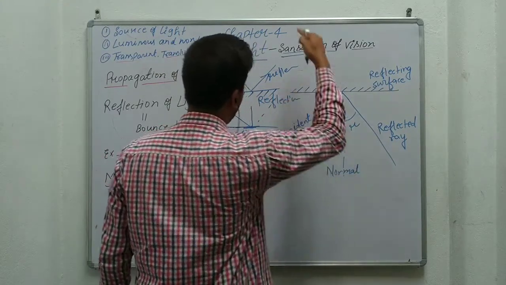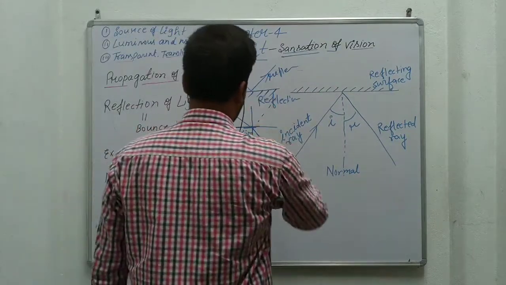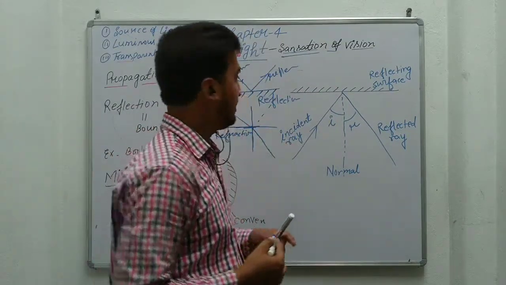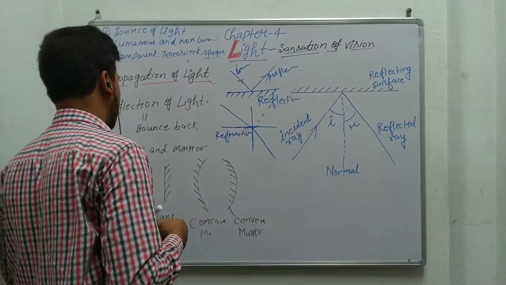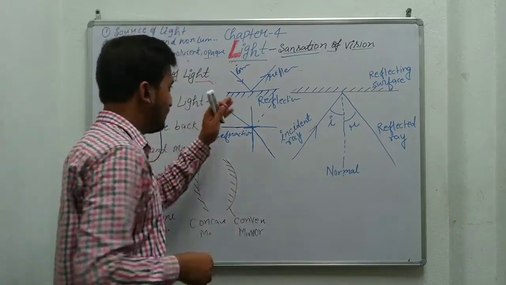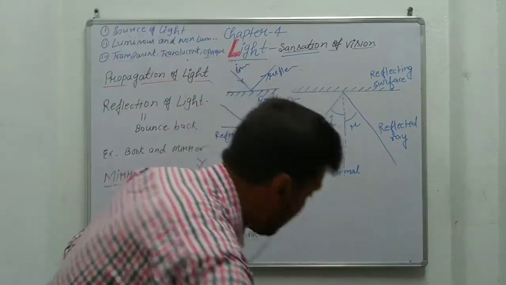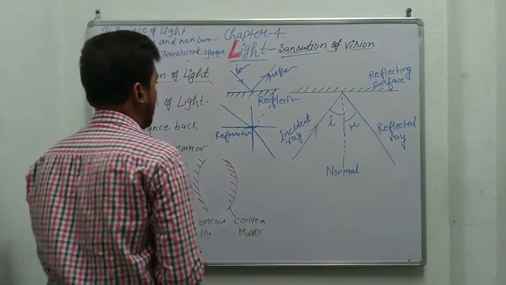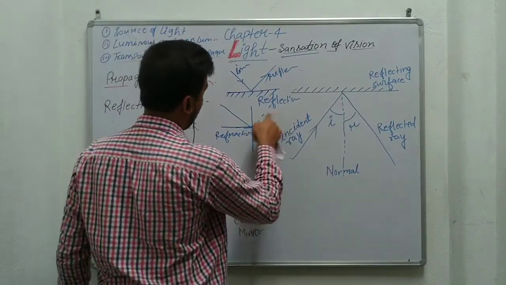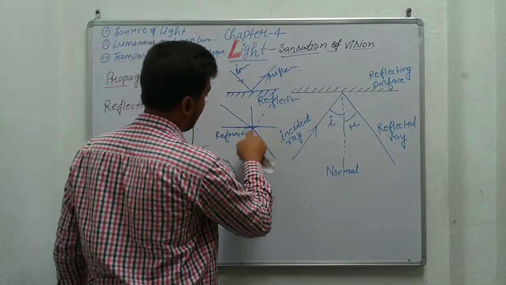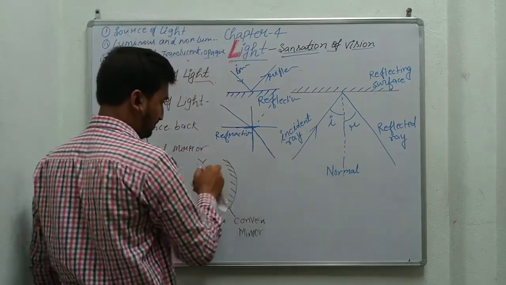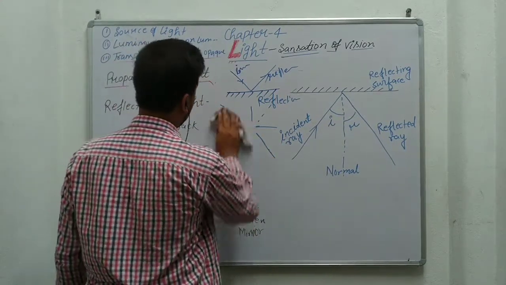Bouncing back of light in the same medium is reflection, and refraction means light crosses that medium. So when light bounces back in the same medium, that is reflection, and when some part of the light crosses that medium, that is refraction.